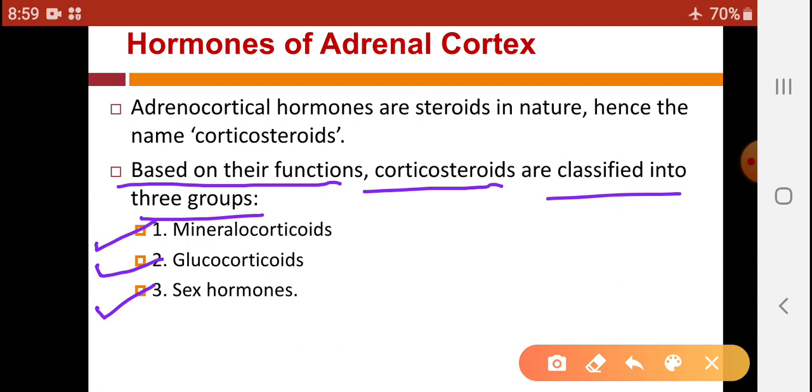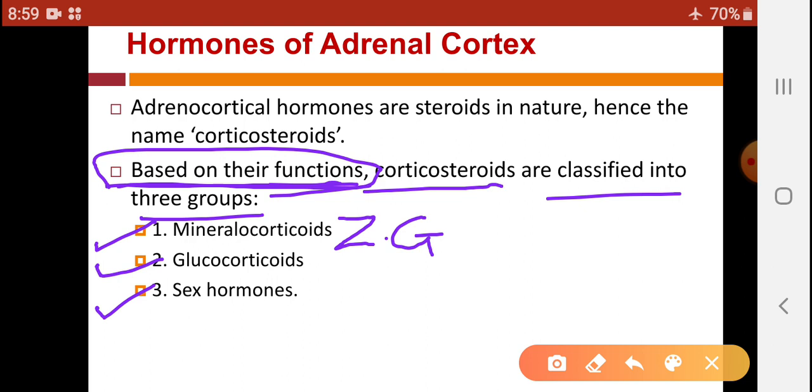This classification is based on the functions, and along with the different functions, they are secreted from different zones. Mineralocorticoids are secreted from zona glomerulosa, glucocorticoids from zona fasciculata, and sex hormones from zona reticularis.